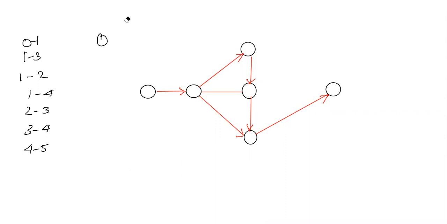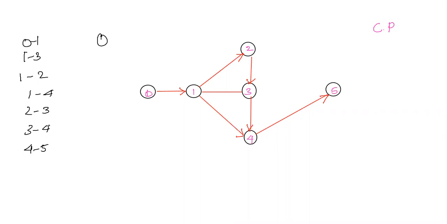So as per the given problem, this is a network diagram. This is 0, this is 1, this is 2, this is 3, this is 4, and this is 5. It is a network diagram. So the first thing, the network diagram, we completed. The second thing they have asked is the critical path. So we need to identify that, right? If you want to identify the critical path, okay.